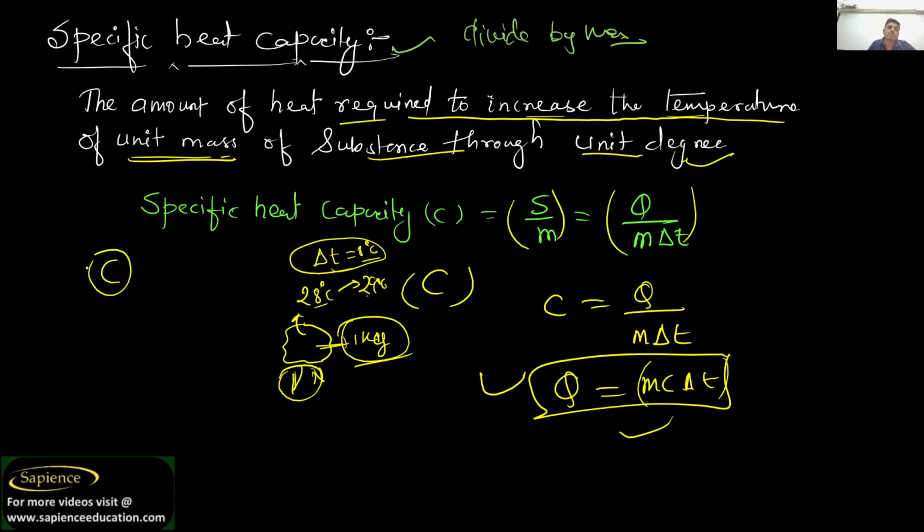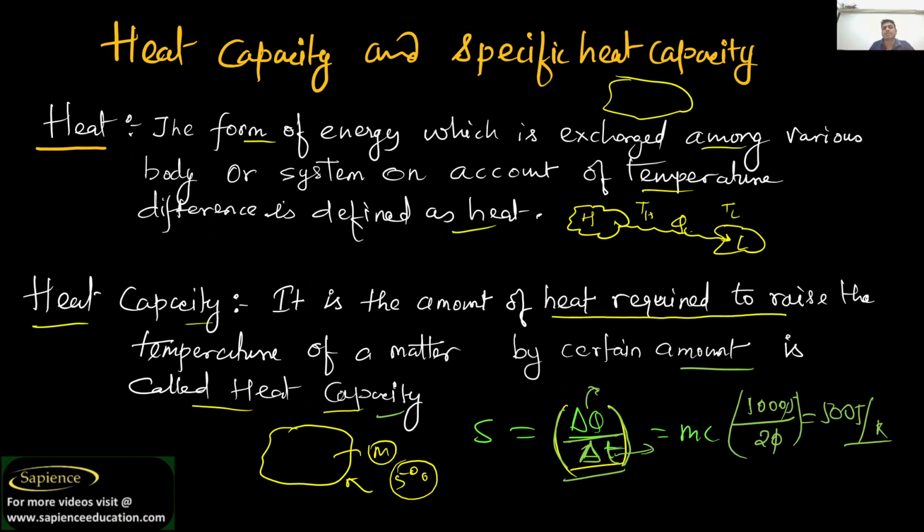So I hope you have understood heat capacity and specific heat capacity. Heat capacity is denoted by S and specific heat capacity is denoted by C. When we talk about specific heat capacity, we are talking about unit mass having unit change in temperature. But when we talk about heat capacity, we don't know how much mass it has, we don't know how much temperature change we require. We are just telling that we have to raise the temperature by a certain amount, and the mass of the body is certain. So particularly that body has that heat capacity.